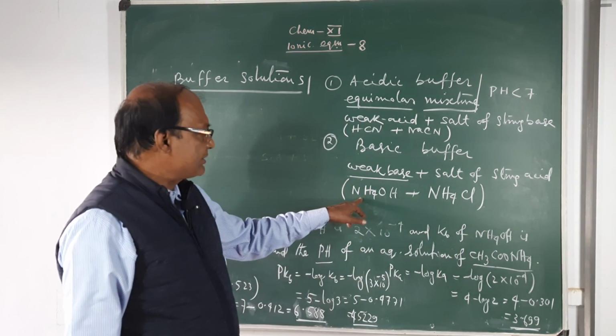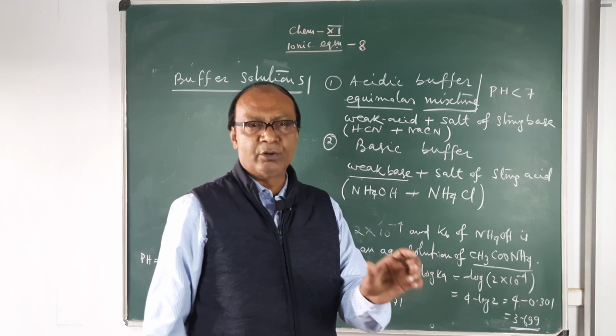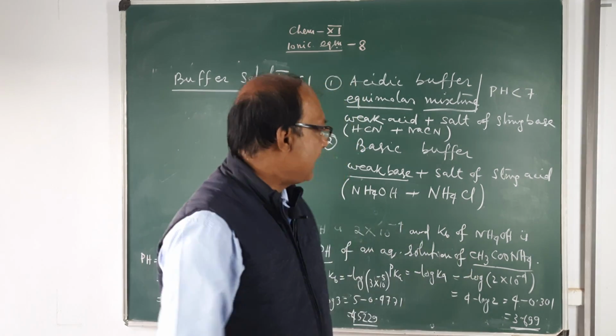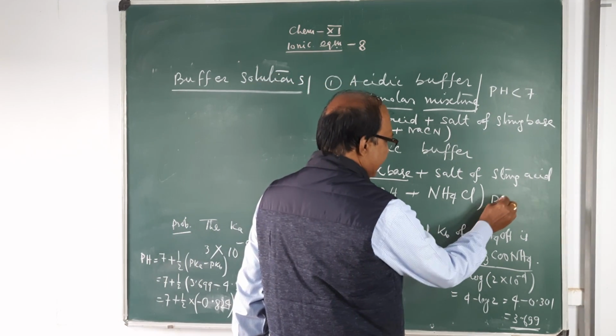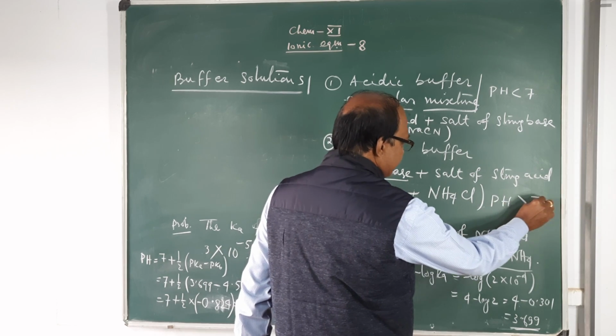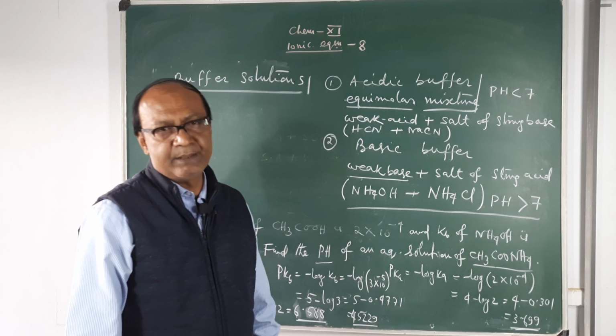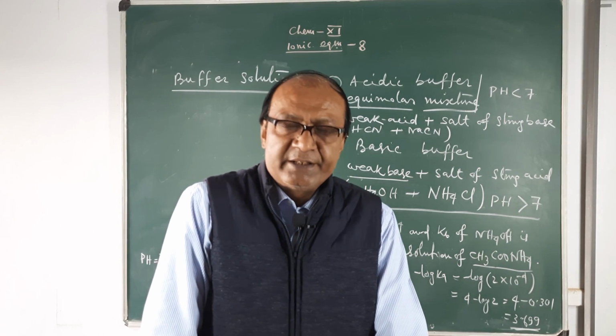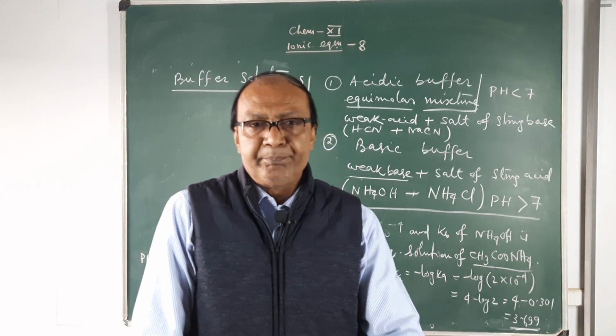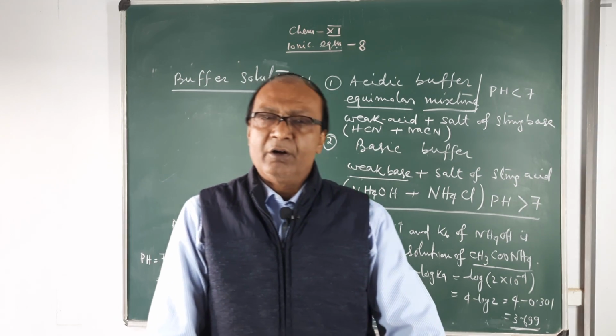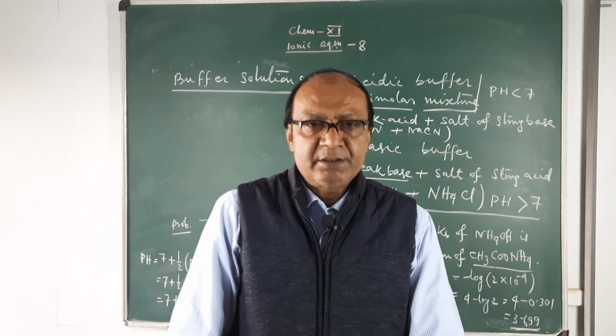If you mix in 1:1 molar ratio, it will form a basic buffer, and its pH value will be greater than 7. So this is the definition of buffer and types of buffer. Next class we shall discuss how to find the pH and pOH of buffer solution. Okay boys, thank you.